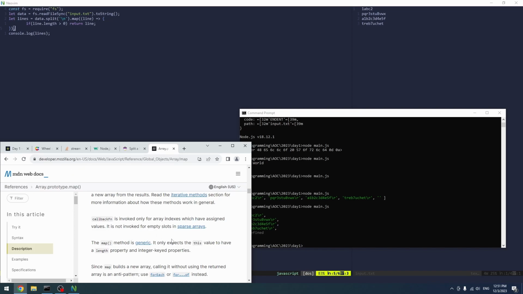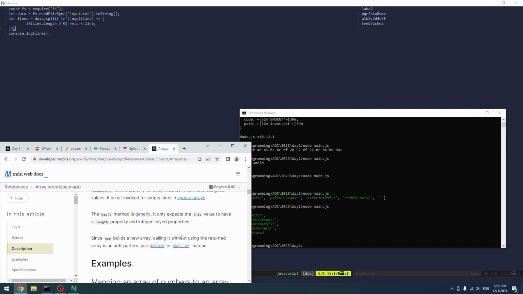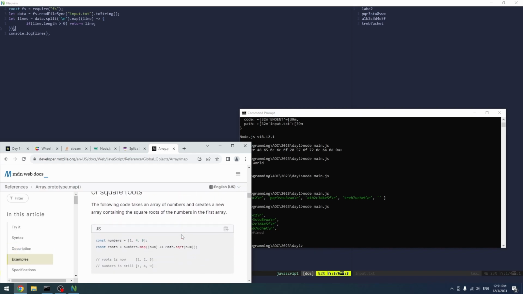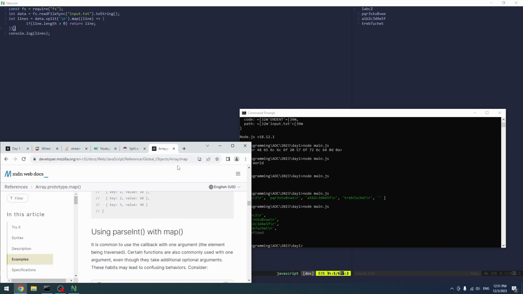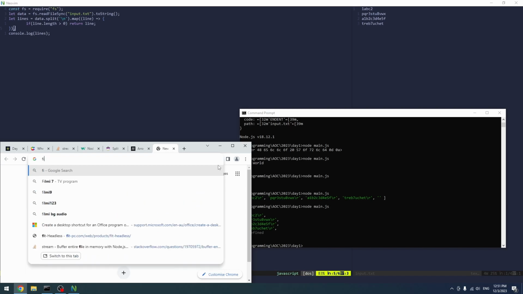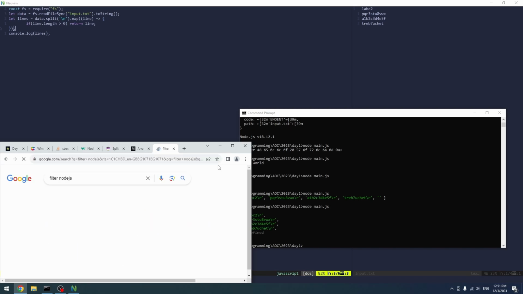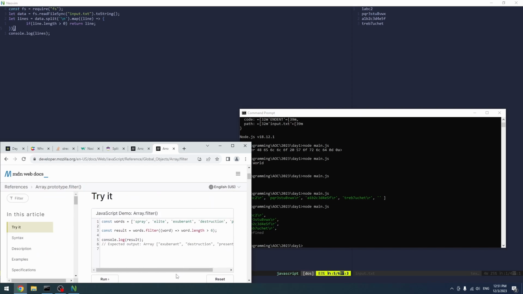It's also for sparse arrays. It's generic, it only accesses the value and length property. Examples: mapping, map on an object. Maybe we need to filter, not this. Filter. Alright, that's exactly what we want.